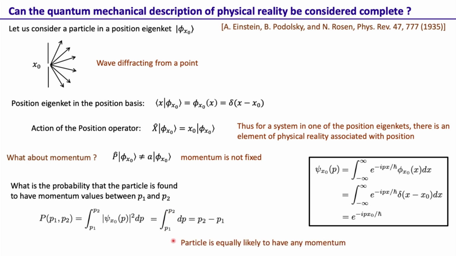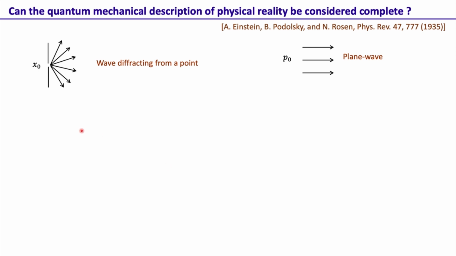So again we have here this particle is equally likely to have any momentum. A particle that is in a position eigenket, I can get this wave function, its position is fixed, that is at x0, but the system or the particle is equally likely to have any momentum value. Okay, so what we have done so far is that for this example where we have a system in a position eigenket, position is fixed and momentum is completely uncertain.